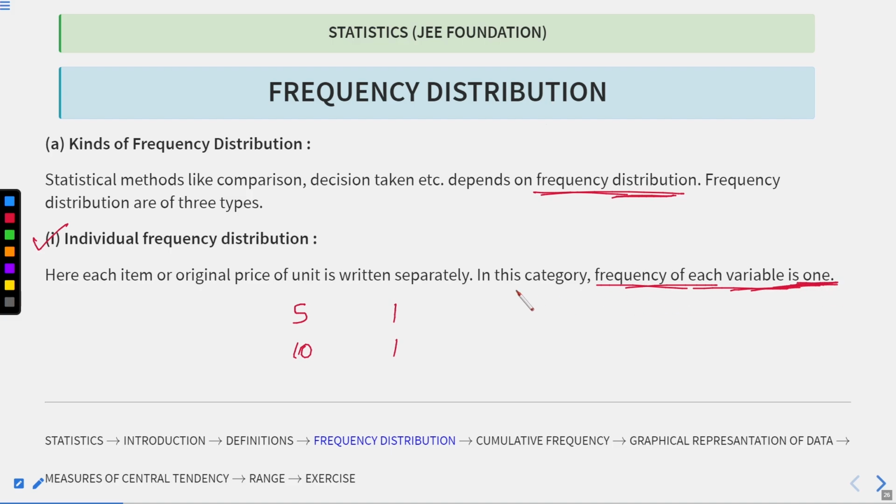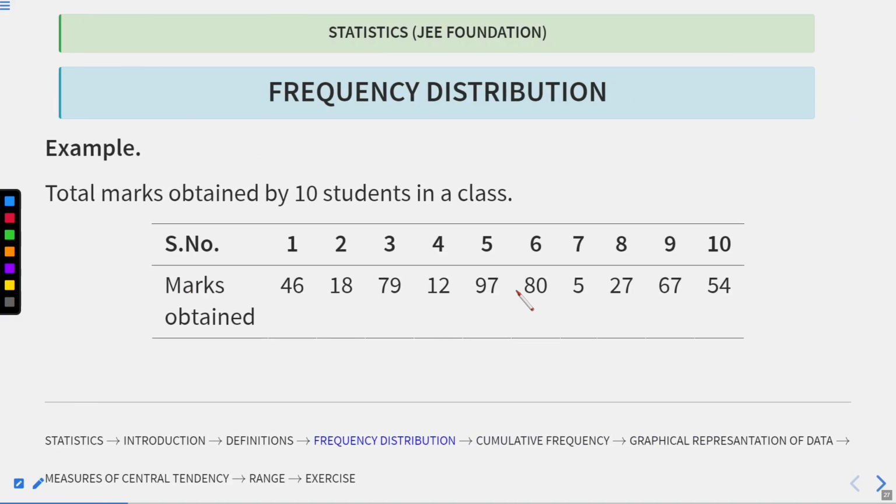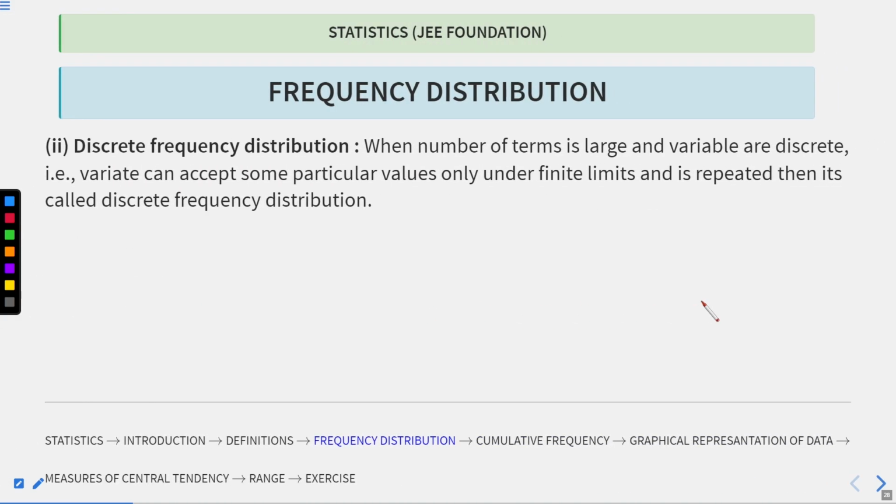Let's move to the next. For example, here are the marks obtained by 10 students in a class. Say the first student got 46, out of 100. The second got 18, and 79 for the third student, and so on, as you can see in the table. Now let's move to the discrete frequency distribution.